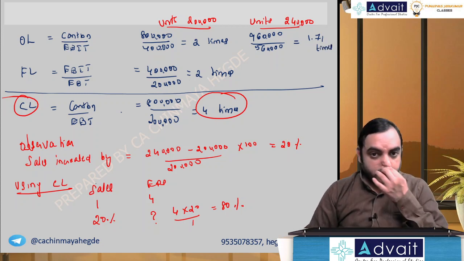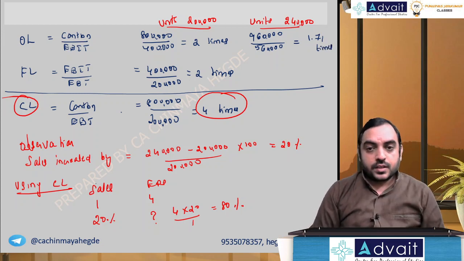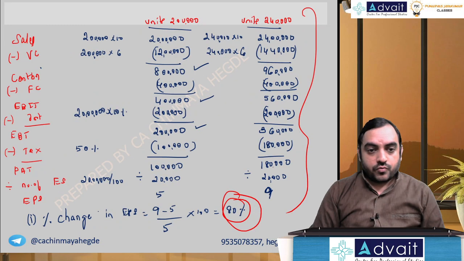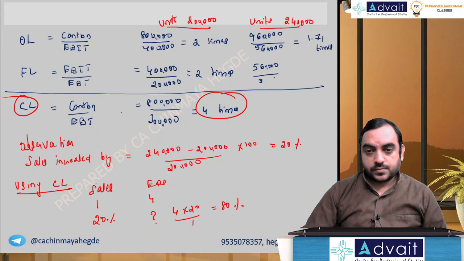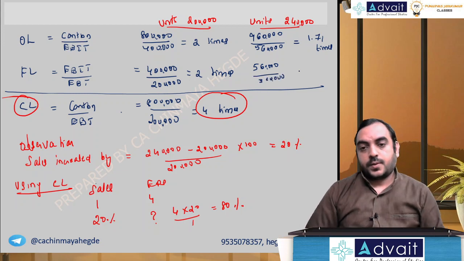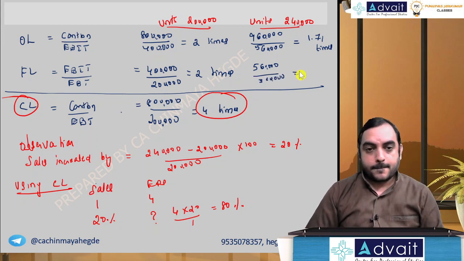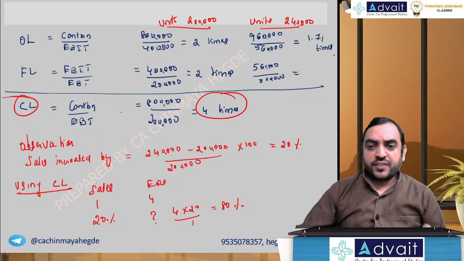Then financial leverage: EBIT by EBT, 5,60,000 by 3,60,000, is 1.555, let's say 1.56.